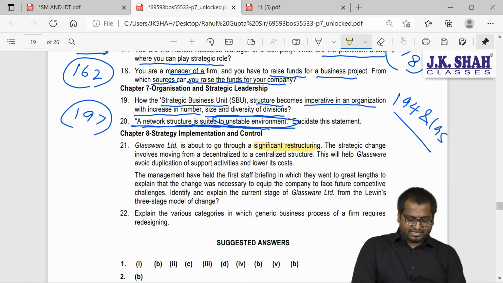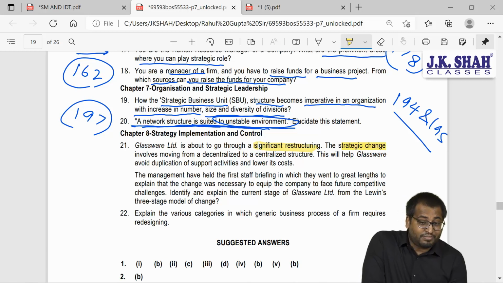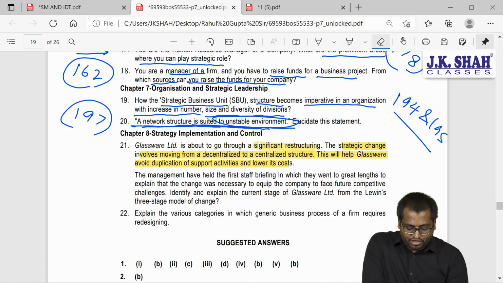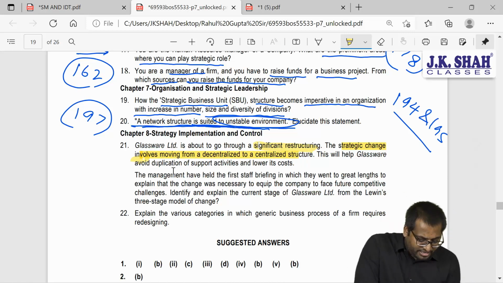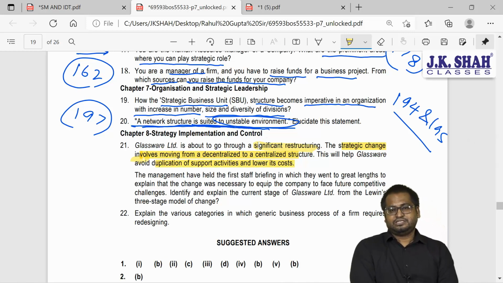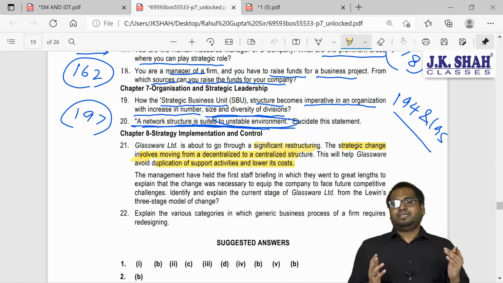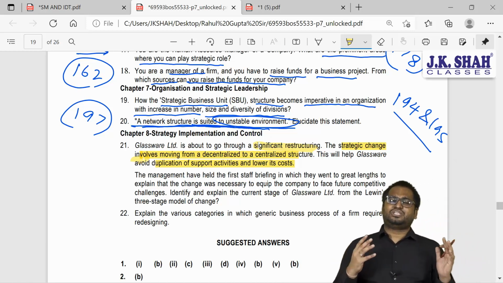The strategic change, do you remember strategic change? Yes. It involves moving from a decentralized to a centralized structure. So earlier we were following a decentralized structure. Now we want to change it to a centralized structure. This will help Glassware avoid duplication of support activities and lower its cost. So this will help us in reducing our cost, and duplication will be reduced.